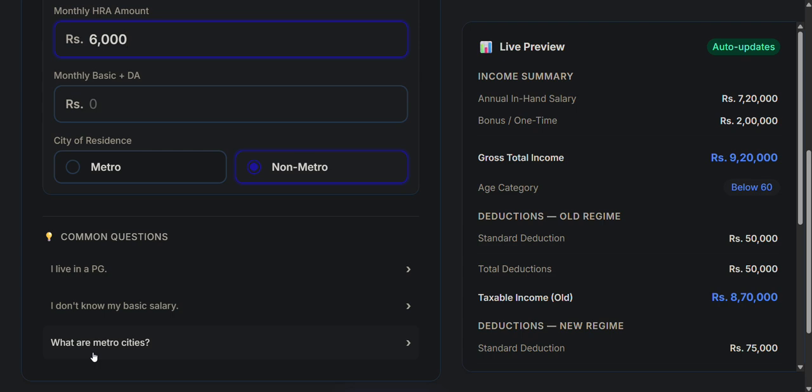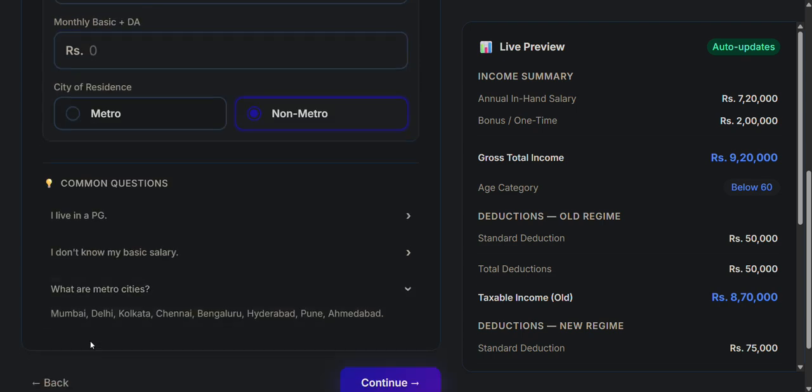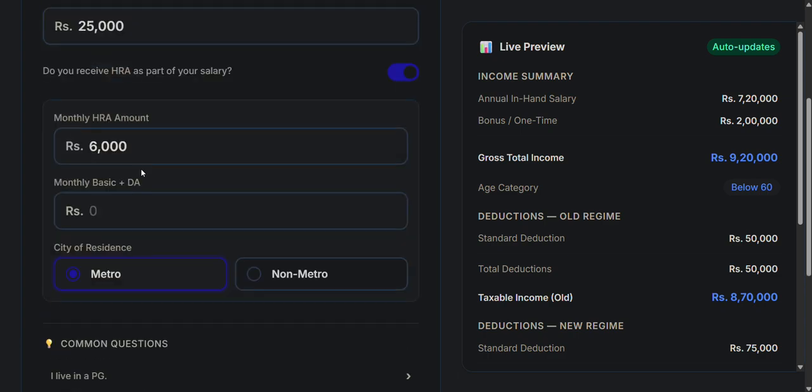So, for example, what are the metro cities? Metro cities, as per the old Income Tax Act, were Mumbai, Delhi, Kolkata, and Chennai. Later, the original Income Tax Act of 1961 was amended, and the new act is currently in force since 2025, and it will be applicable for FY 26-27. So, these are the new cities which have also been added to the metro tier category. That is Bengaluru, Hyderabad, Pune, and Ahmedabad. And I'll be choosing metro.